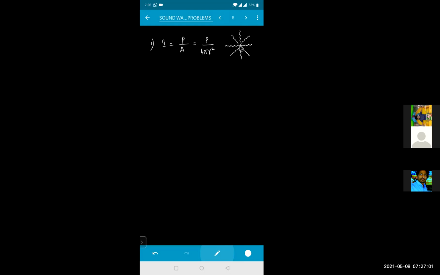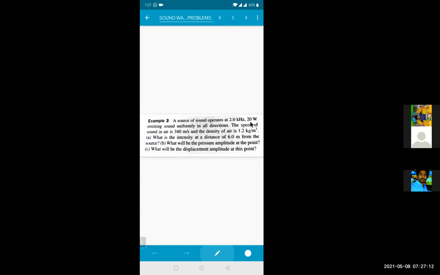Okay, that means for the point source, it is forming like a sphere right now. Sound is going in all the 3D dimensions, so the area of this will be equal to how much? 4 pi r square. Now what is given to me?